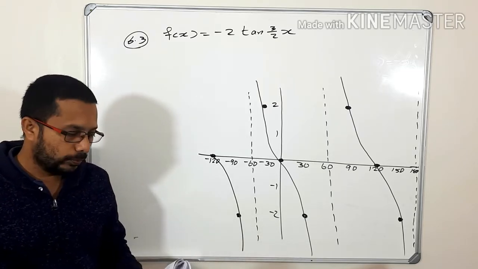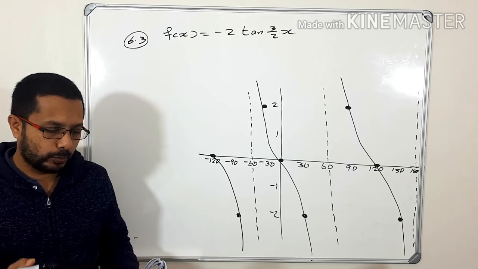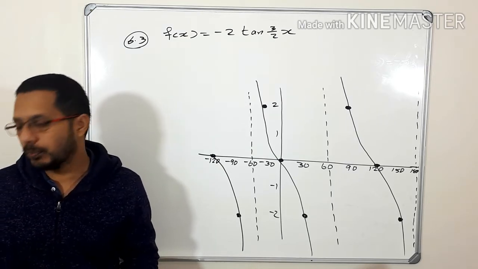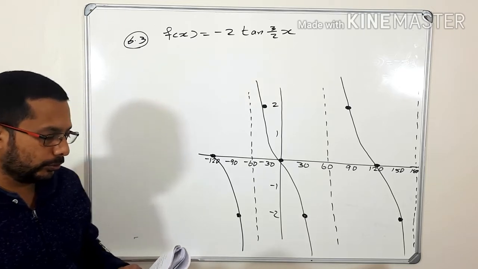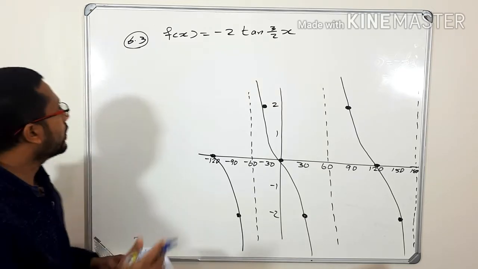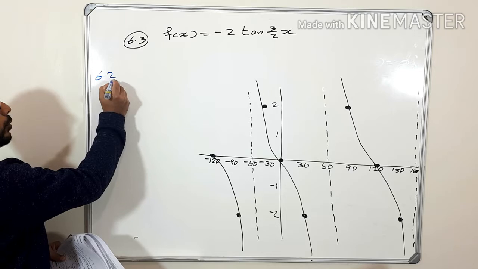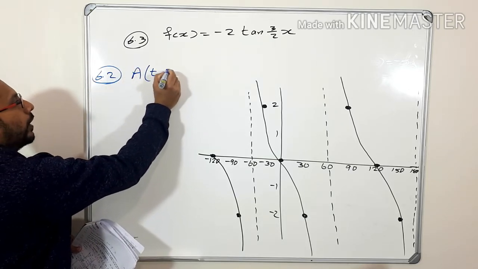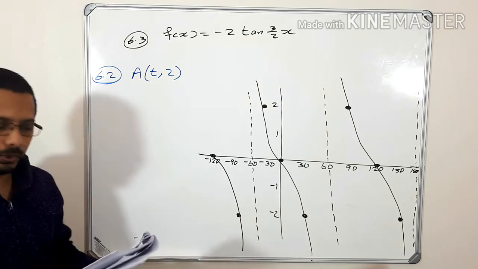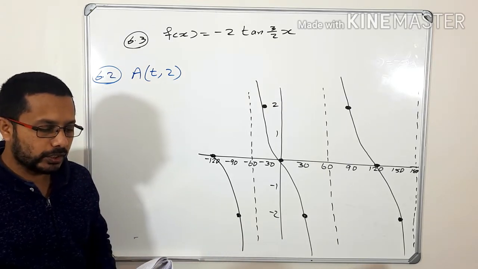Now let's go and read question number 6.2. The point A (t, 2) lies on the graph.